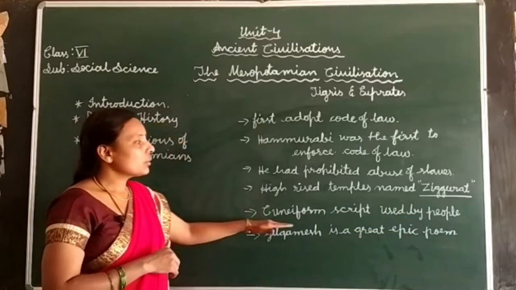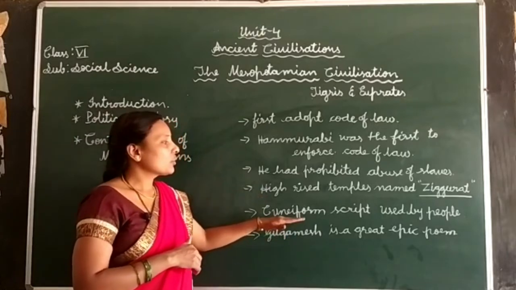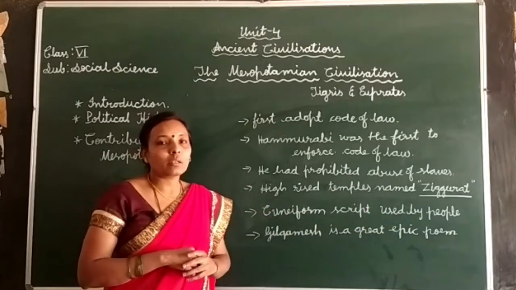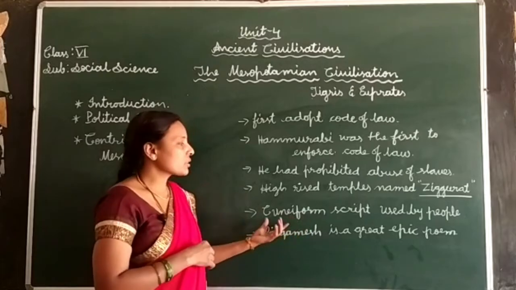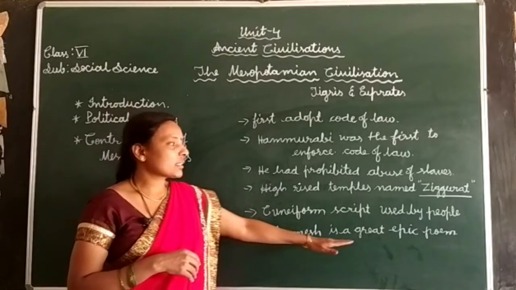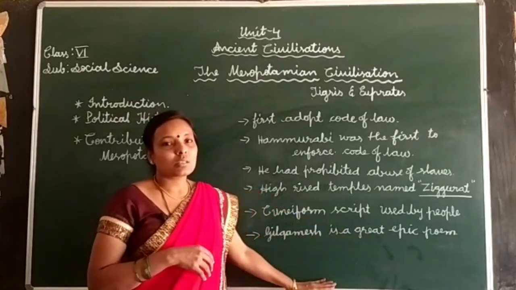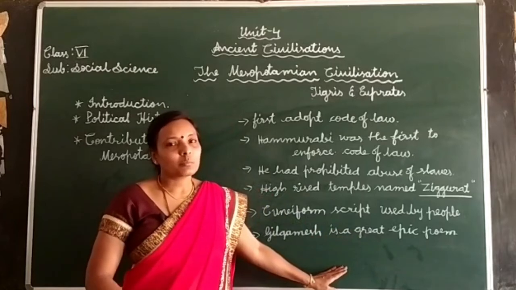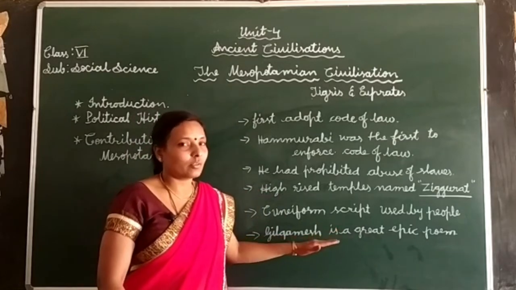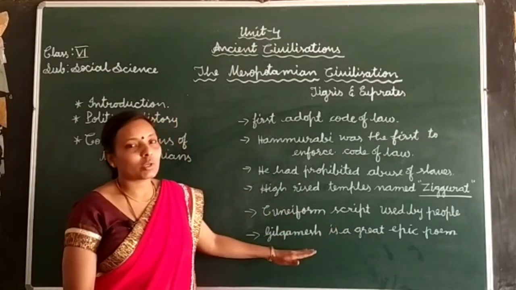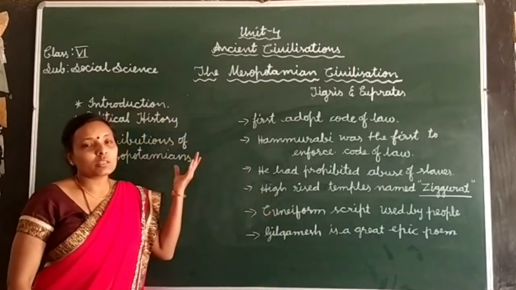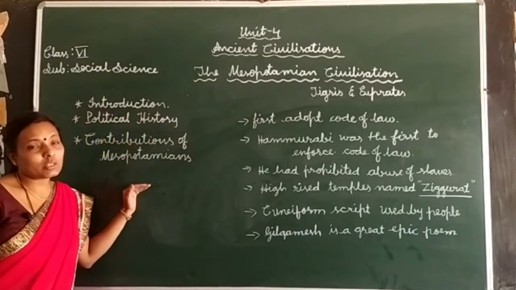As I told you before, the cuneiform script was used by the people of Mesopotamia. The Sumerians started this cuneiform script, and they wrote in it. Lastly, Gilgamesh is a great epic poem created during the Mesopotamian civilization. So this is about the contributions of the Mesopotamian civilization.